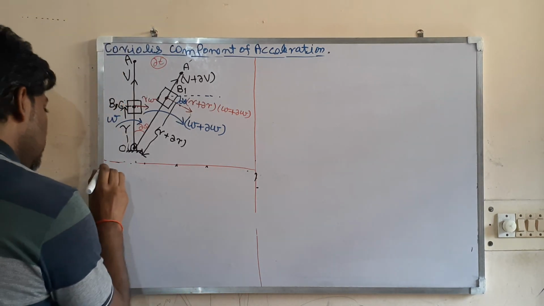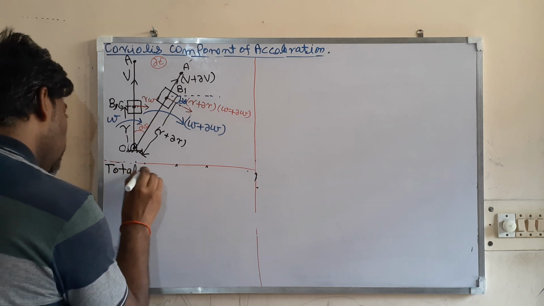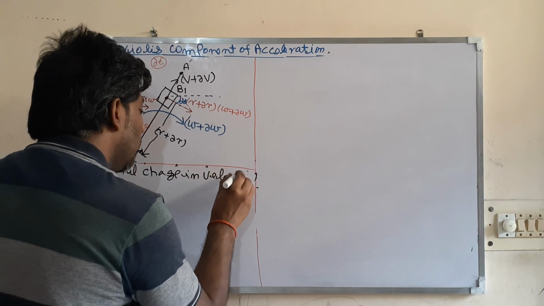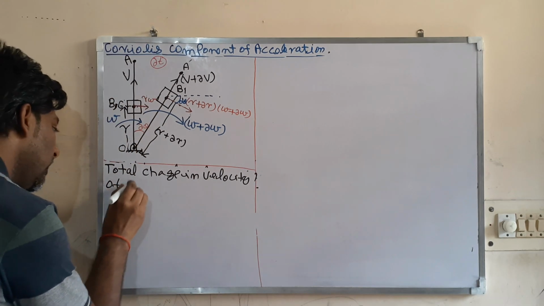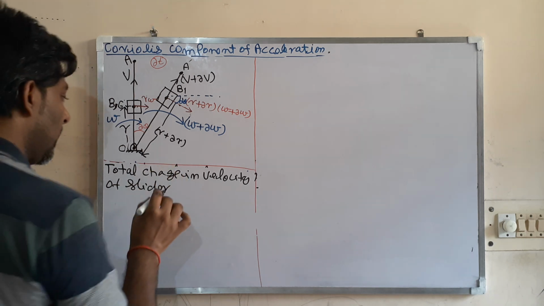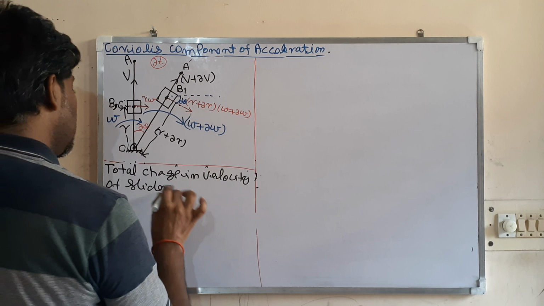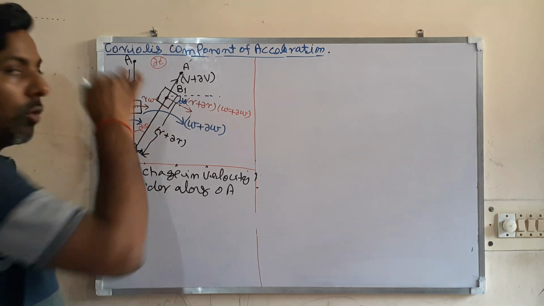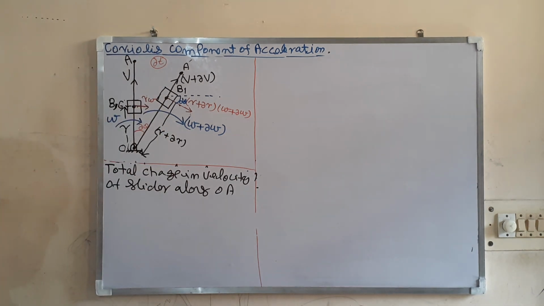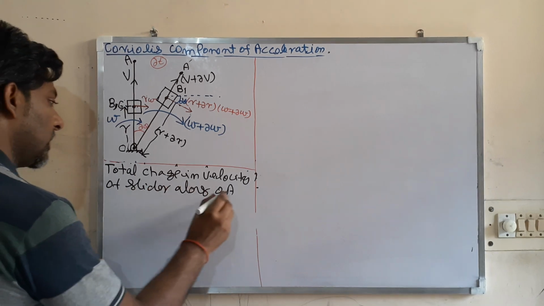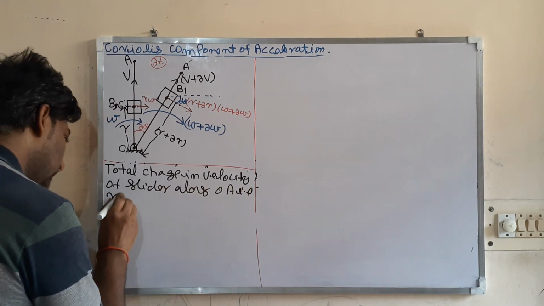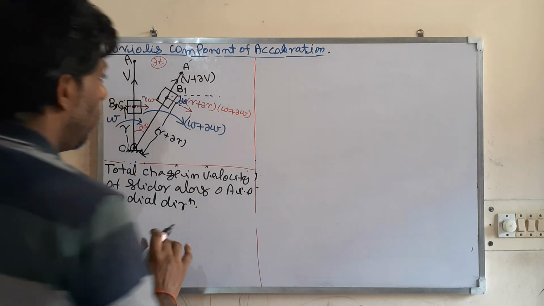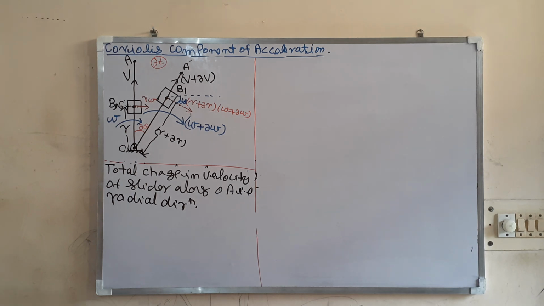The total change in velocity of the slider, that is, the absolute velocity with respect to fixed, along OA, that is in the radial direction. So what is the total in the radial direction?